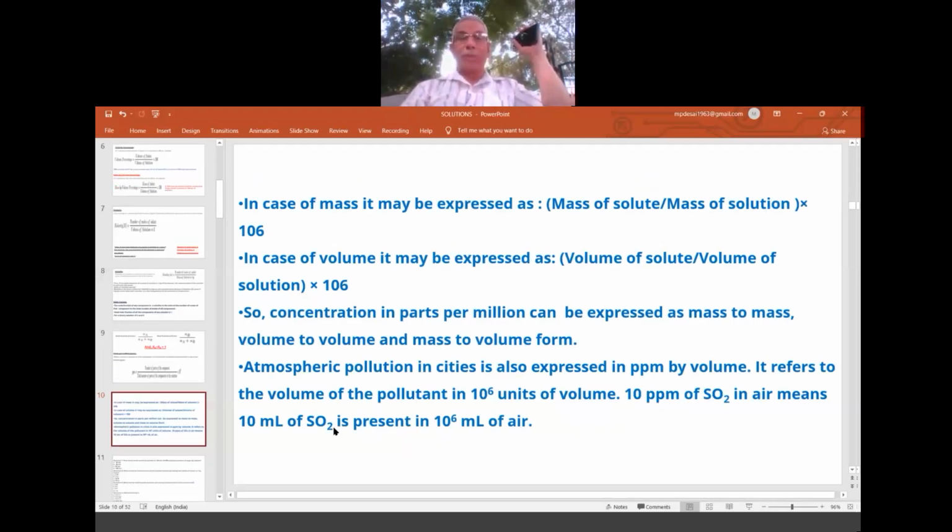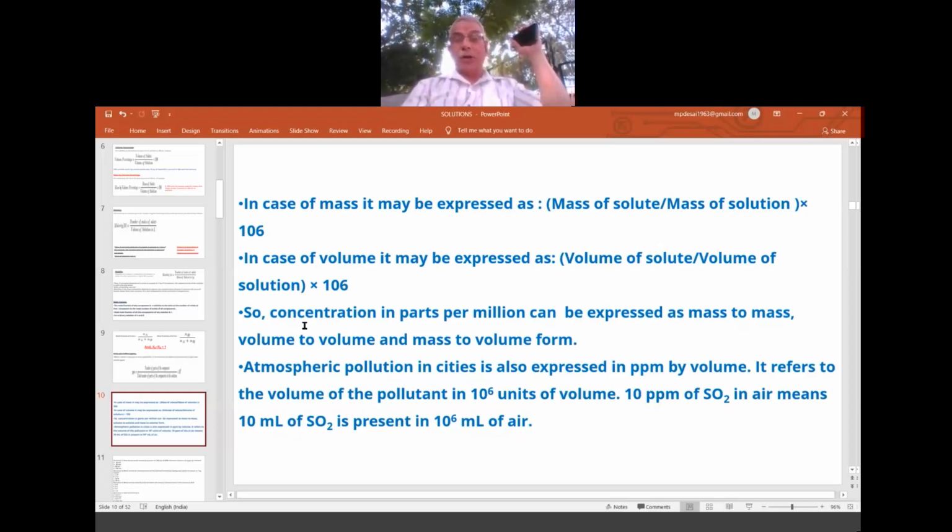One example is given here. What is the example given here? In case of mass, it may be expressed as mass of solute by mass of solution into 10 to the power 6, not 160. I have to write 6 as a superscript, which I have not done, so it is 10 to the power 6. In case of volume, it may be expressed as volume by volume into 10 to the power 6.